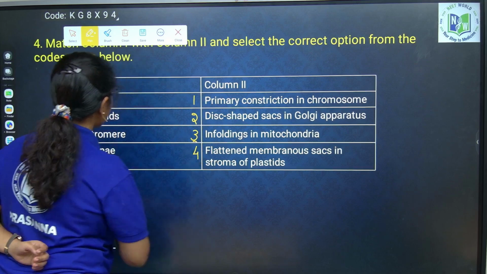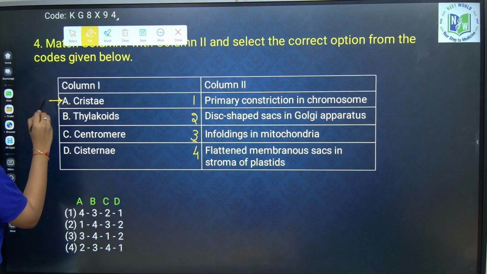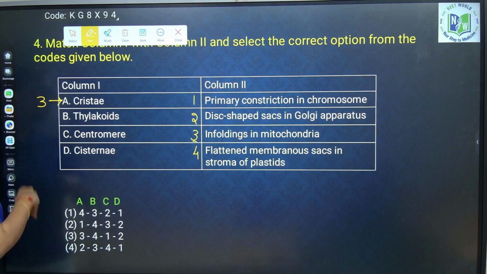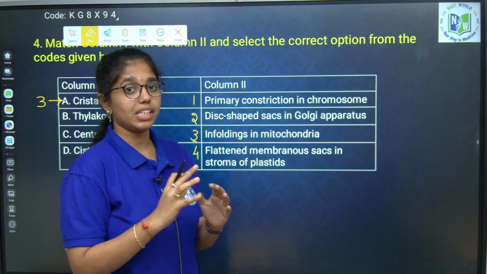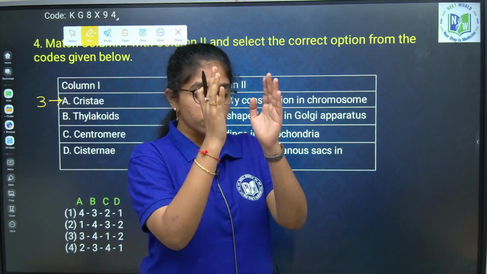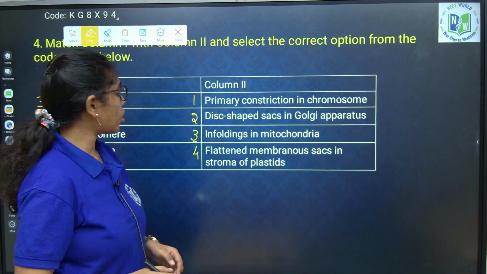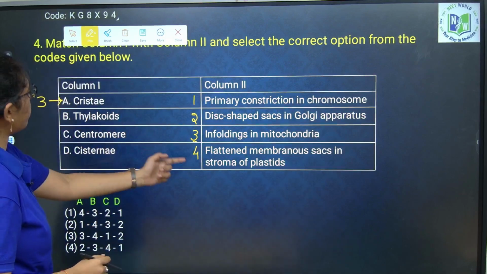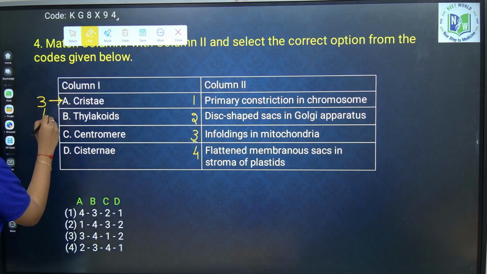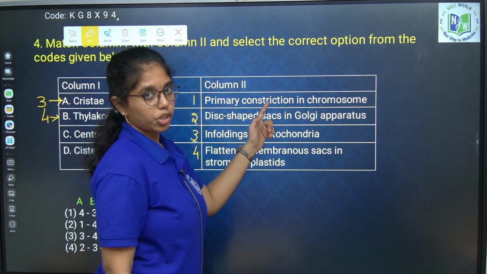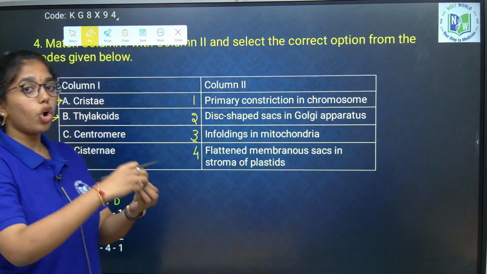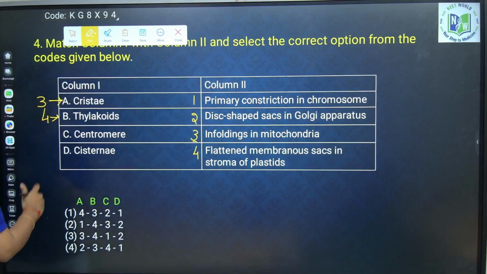Cristae option 3. Next, thylakoids. These are flattened membranous sac-like structures which are present in the stroma of the plastids. The stacks of the sac-like structures are called what? Grana. So, B is 4. C, centromere. Centromere is the primary constriction of the chromosome which holds the 2 arms of the chromatids.